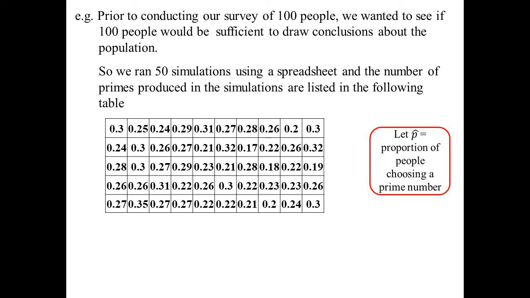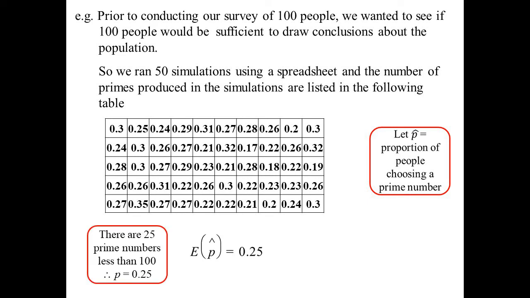So some of them were good, some of them were bad. The expected value, of course, is 0.25 because that was the population one. But remember, there are 25 prime numbers less than 100. So that's why it's 0.25. So you can see there was, well, there's one there. Is there another one that's 0.25? Might have only been just one, was there?